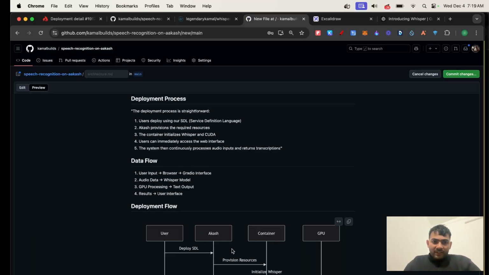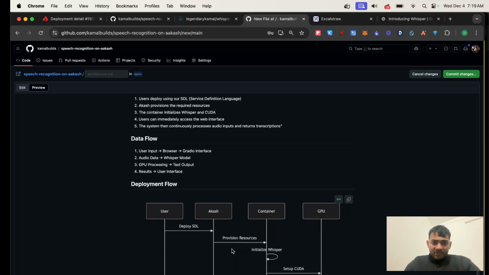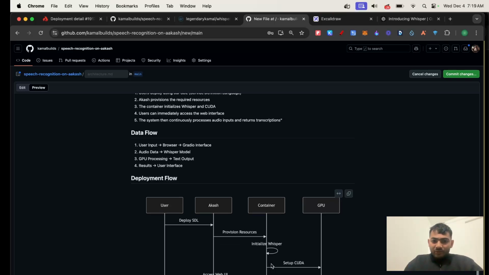Now the deployment process is very straightforward. Users come in and deploy using our SDL, Stack Definition Language. Akash provisions the resources and the container initializes the Whisper model and CUDA for GPU. Then the users can immediately access the web interface. The system then continuously processes audio inputs and returns the transcriptions and the translations.